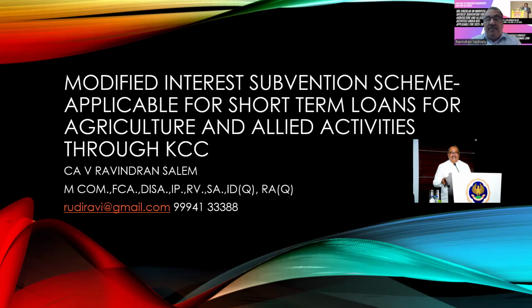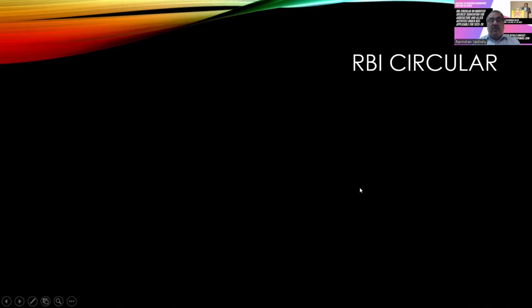Today we are going to see another very interesting circular issued by Reserve Bank of India, that is the modified interest subvention scheme, which is applicable for short-term loans and agricultural and allied activities sanctioned through KCC. So this is a very important circular. Based on this circular, you can do the audit for the year 2025-26. So we are going to have a detailed discussion about this circular.